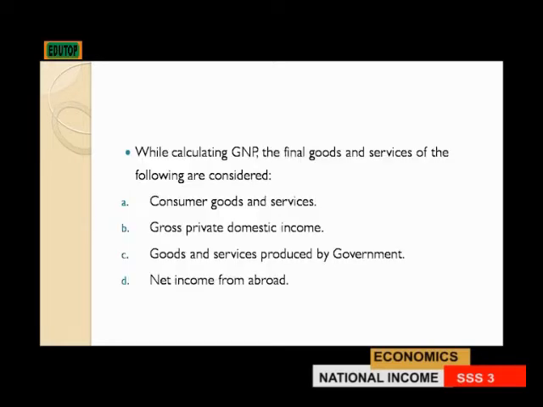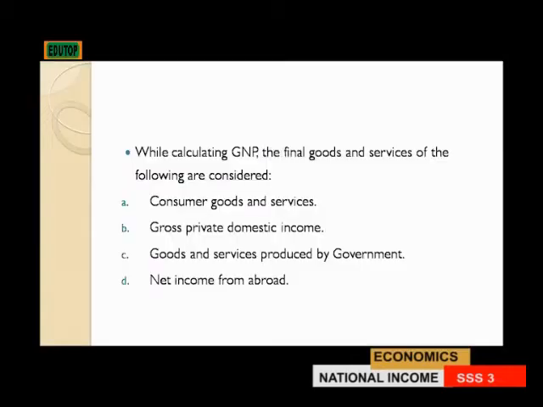While calculating GNP, the final goods and services of the following are considered. That is, the final goods and services of the consumer goods and services. One, we have the consumer goods and services that are produced within that country for that period of time. Also, gross private domestic income is also included.